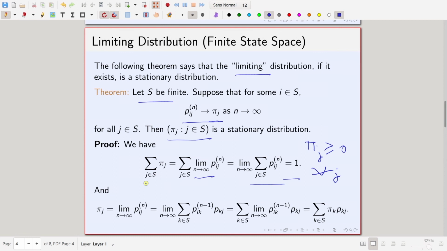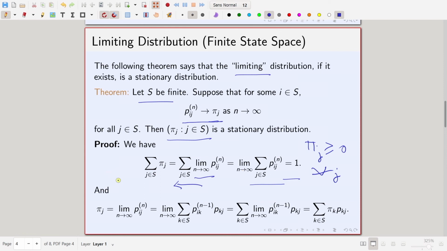So, that gives us that the summation of pi j over j in S is equal to 1. To pull this limit out of the summation, we use the fact that this is a finite sum, because if it is an infinite sum, pulling out the limit is not a trivial thing. It requires technical assumptions, but since here the state space is finite, we can easily pull out the limit or push the limit inside.